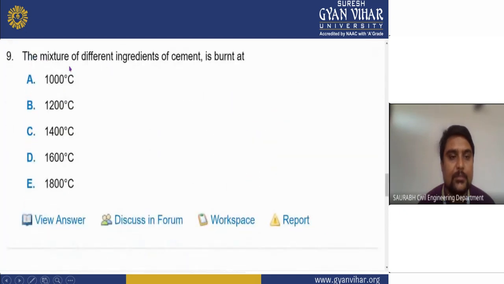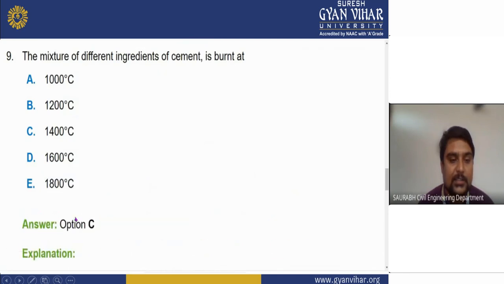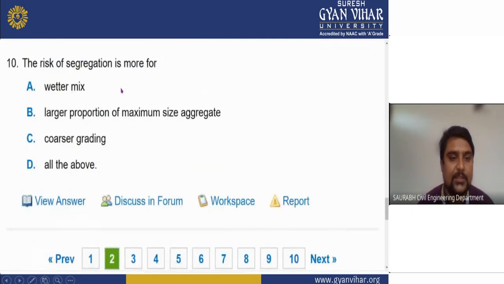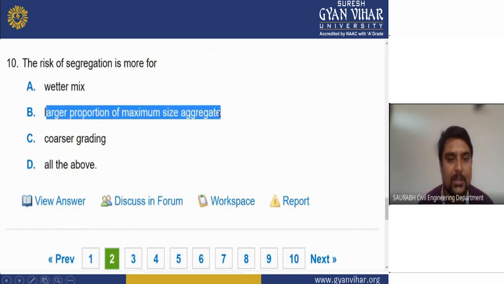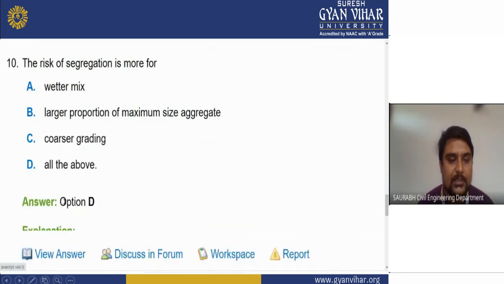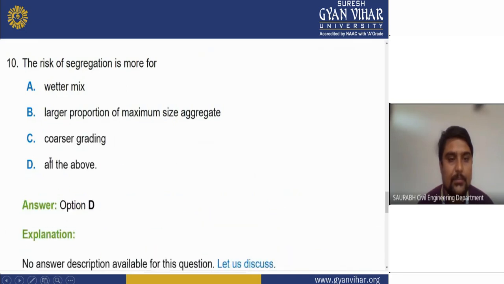The mixture of different ingredients of cement is burnt at 100 degrees Celsius, 1200 degrees Celsius, 1400 degrees Celsius, 1600 degrees Celsius, 1800 degrees Celsius. Here the right answer will be C. It will be 1400 degrees Celsius. The risk of segregation is more for a greater mix, larger proportion of maximum size aggregate, coarse grading, and all of the above. Here the right answer will be D, all of the above.